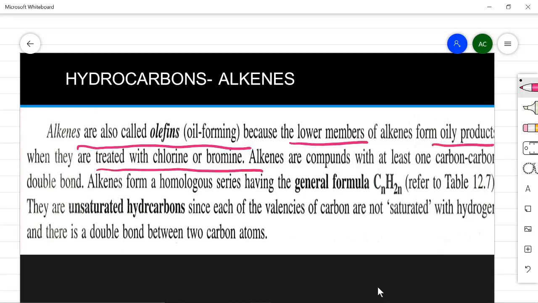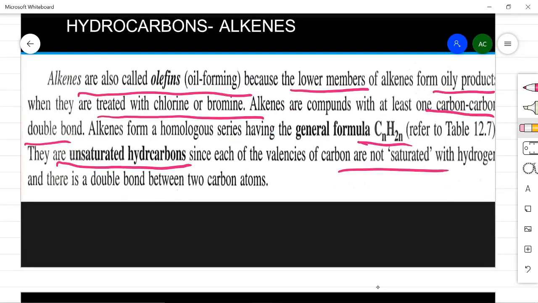Now alkenes are compounds with at least one carbon-carbon double bond. This you all know, we are just revising it. So alkenes also have a homologous series with the general formula CnH2n. That means here the number of hydrogens will be double the number of carbons. So this way they have double hydrogen, and they are unsaturated hydrocarbons. Why are they unsaturated? Because they have a double bond between them, so they are not saturated with hydrogen.